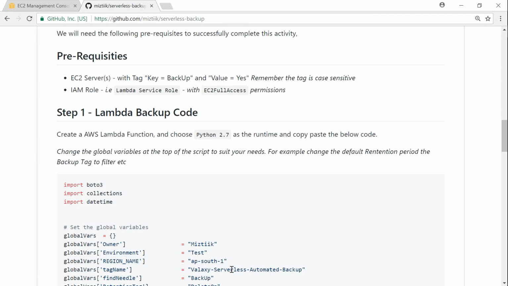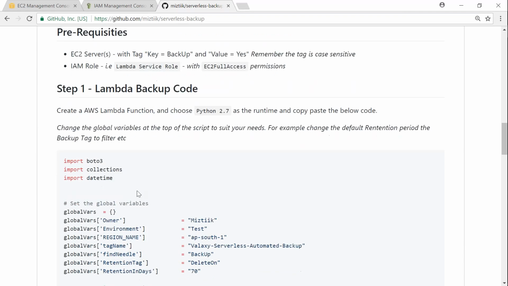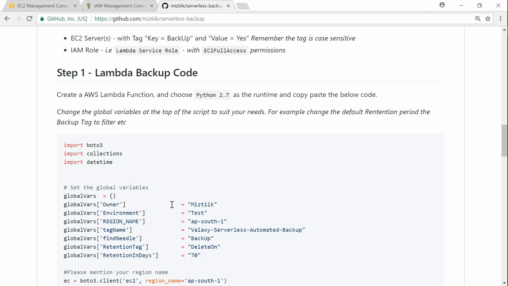So we know already how to create a role. Let us go ahead and do that quickly if we have not done. So my role is now ready, which is a serverless backup bot, and it allows Lambda functions to call AWS services, in this case EC2 instances. So this is the script which is going to do that magic.